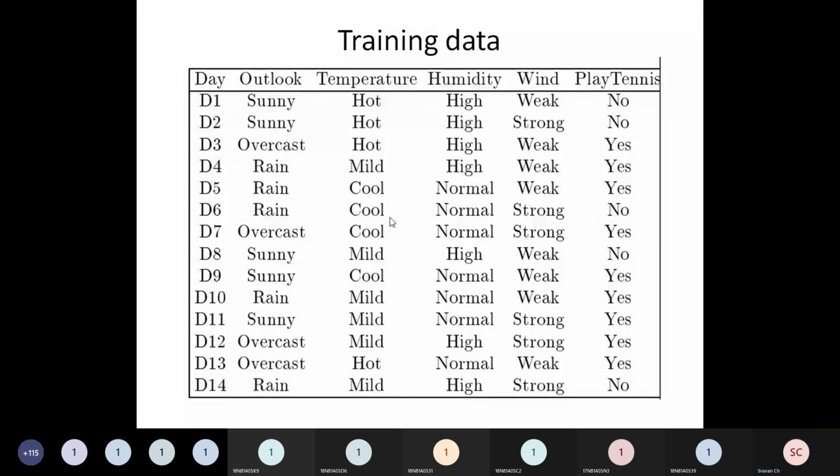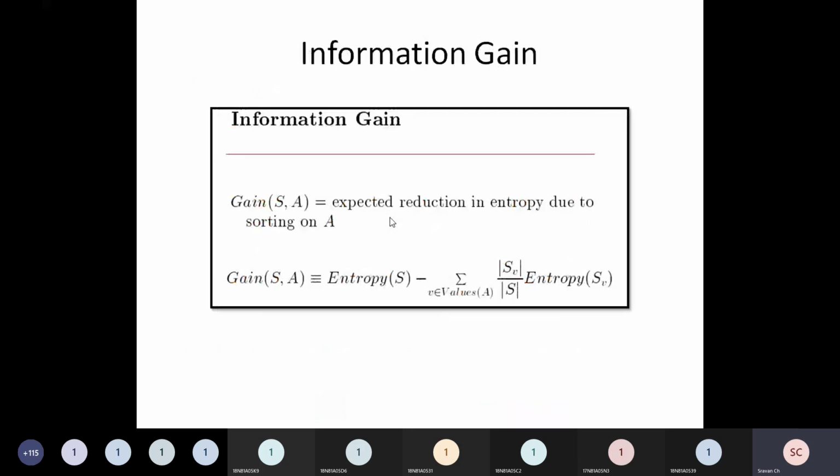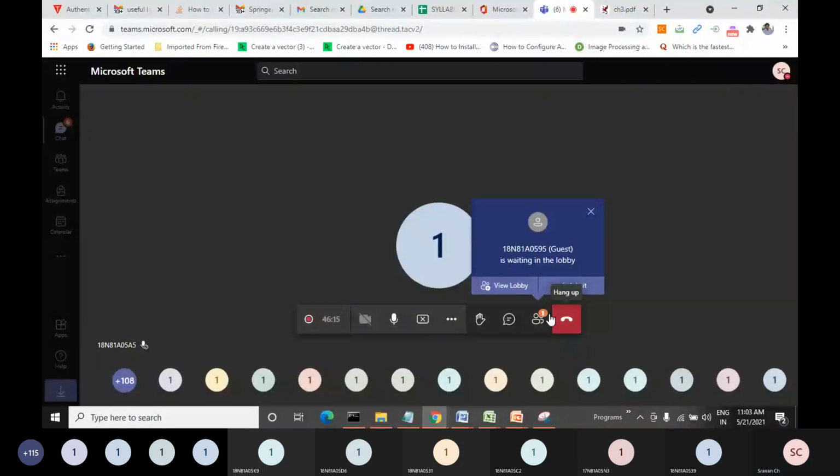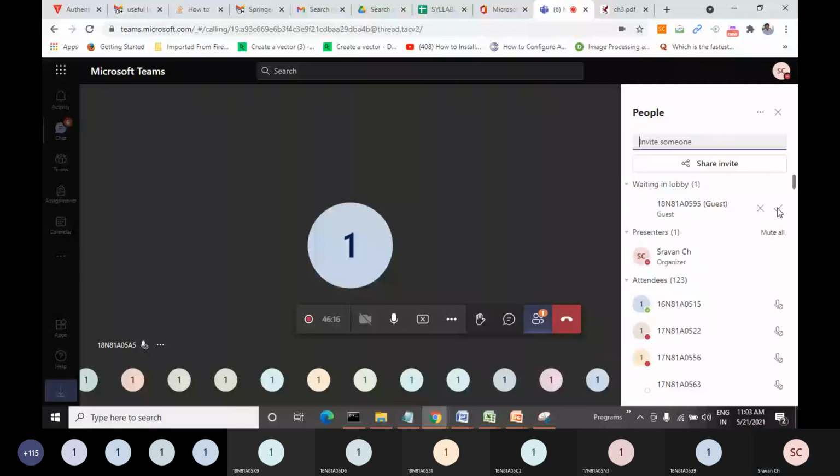Fine. So what is entropy? The formula for entropy is clear. Shall we move on to information gain? Entropy formula is clear to everyone, please let me know. It is very simple.